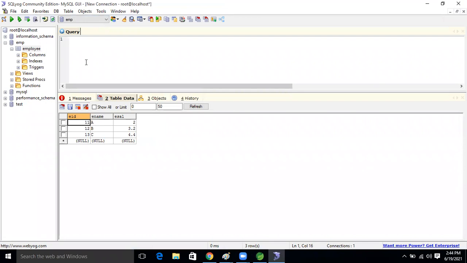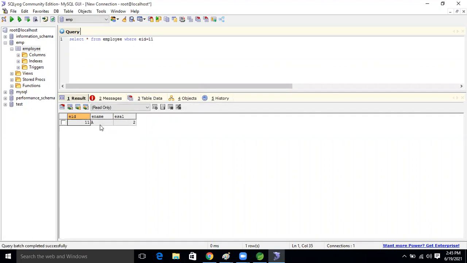If we want to select, select star from employee where eid equal to 11, right? This is the query now, guys. Now run this one.